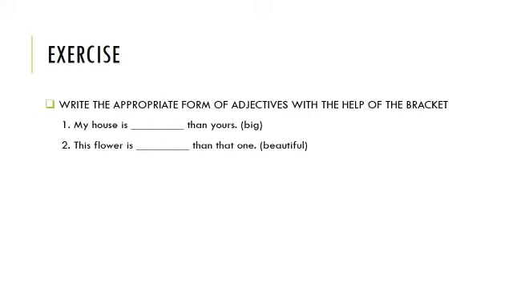This flower is dash than that one. And the adjective is beautiful. Can we say beautifuler? No. What will we say? This flower is more beautiful than that one. Which is the dash animal in the world? The word is dangerous. The answer is, which is the most dangerous animal in the world?